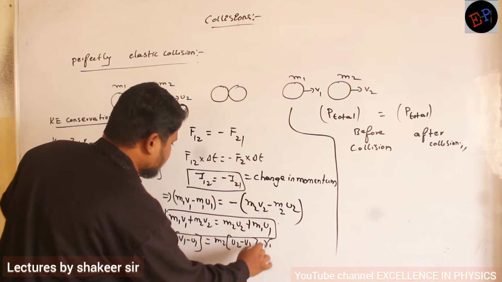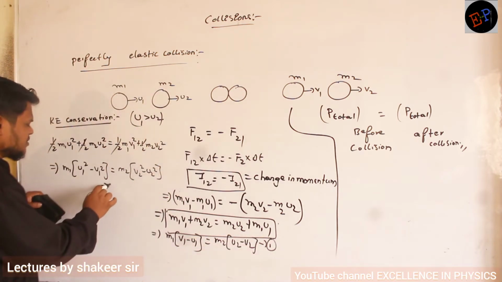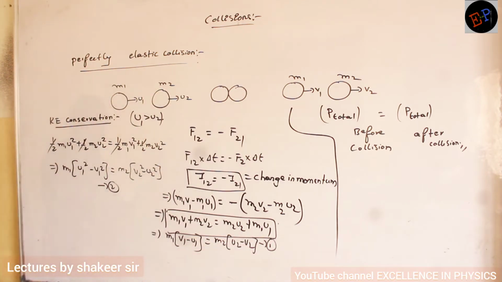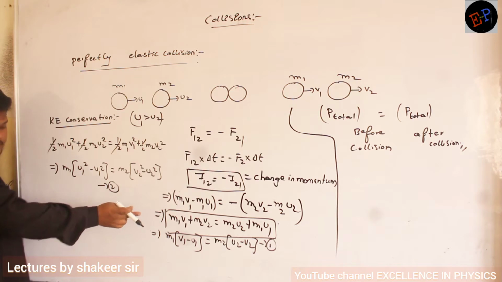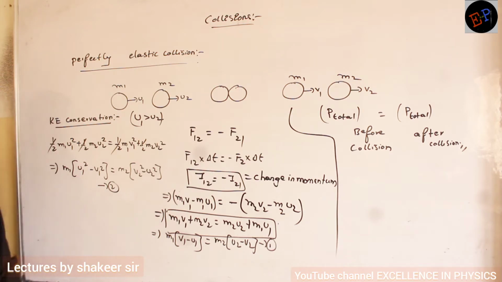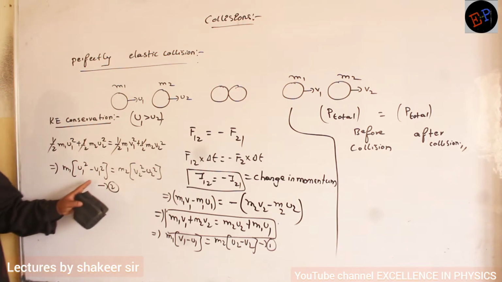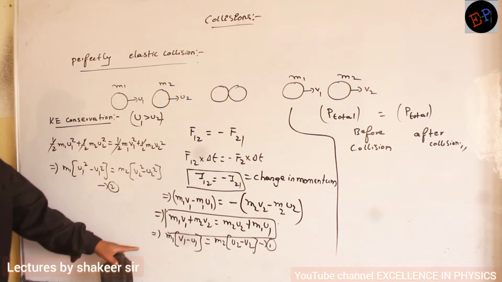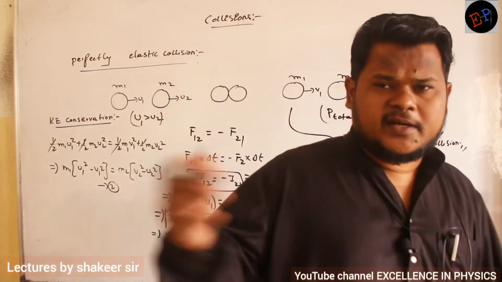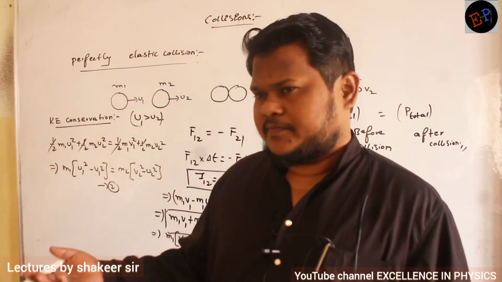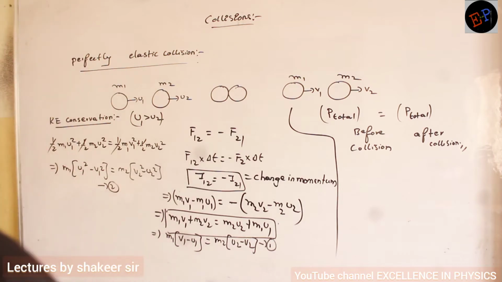So this is my first equation and this is my second equation. Are you able to understand what is happening? From the momentum equation I got one equation, and from kinetic energy I got another equation. Now let us try to divide these two equations and see what we will get.